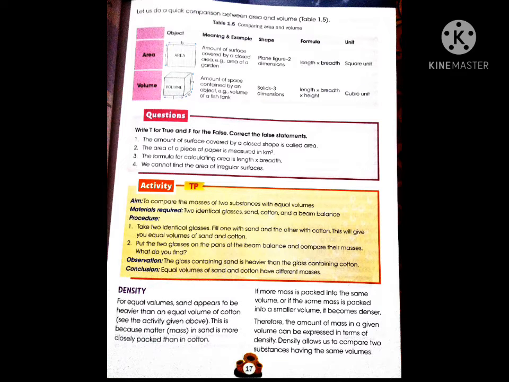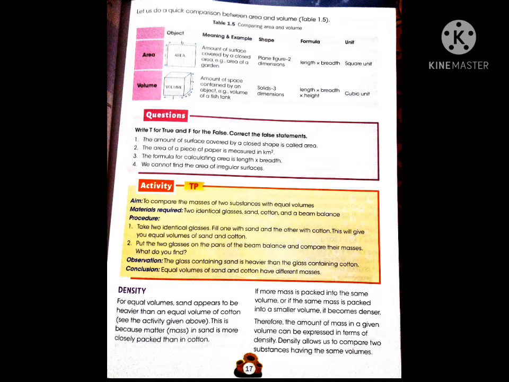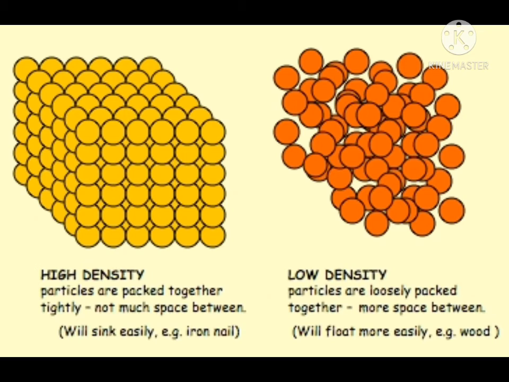Let us learn about density. For equal volumes, sand appears heavier than an equal volume of cotton. This is because matter in sand is more closely packed than in cotton.